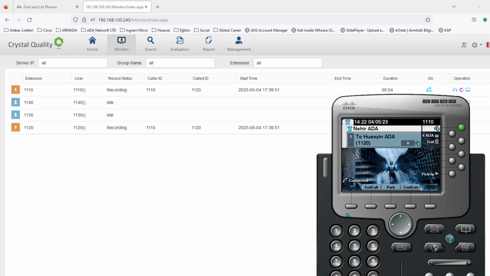I have a Jabra phone. They work with IP communicator. I use this generally. Actually, Cisco has a lot of headsets, especially one of them has a good noise cancellation feature. It's really good.